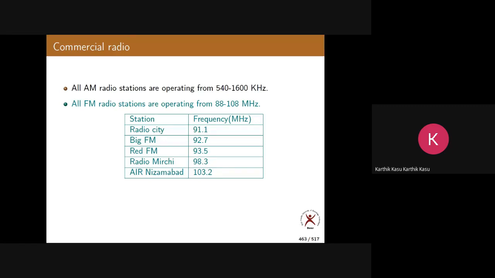You do one thing. You search for your operating frequency of your district's FM radio. You can listen to FM radio online also. AM radio, FM radio, you can listen to them online also. You just open it and listen to the FM stations, AM stations on the internet also. You do that.